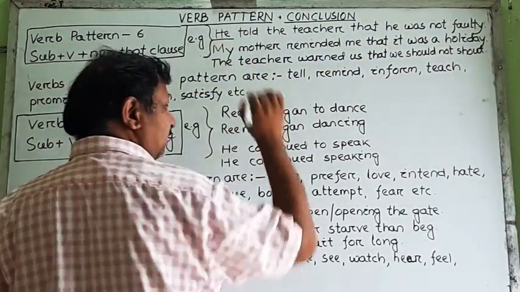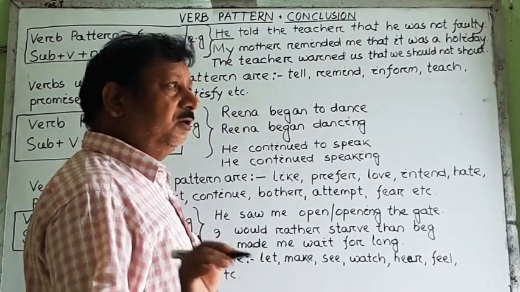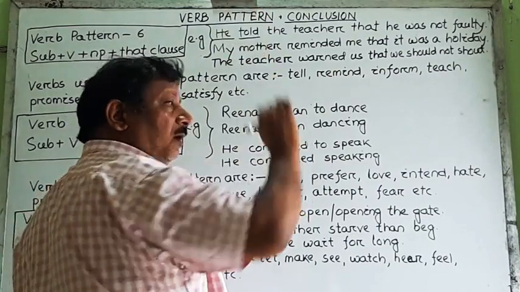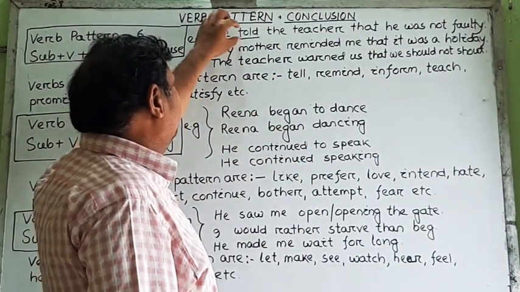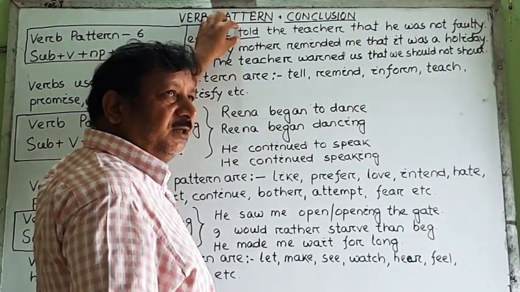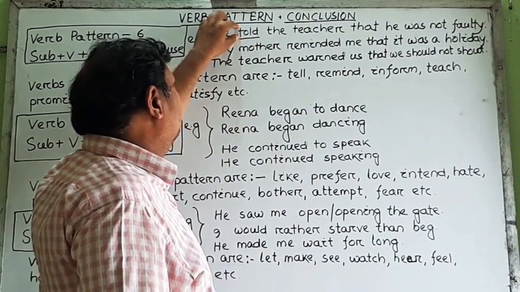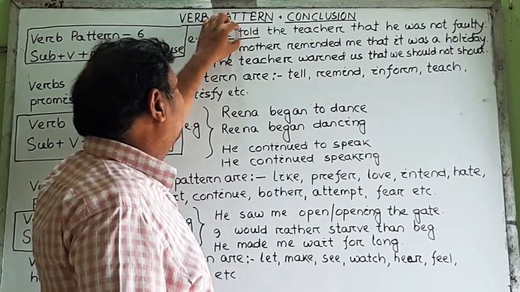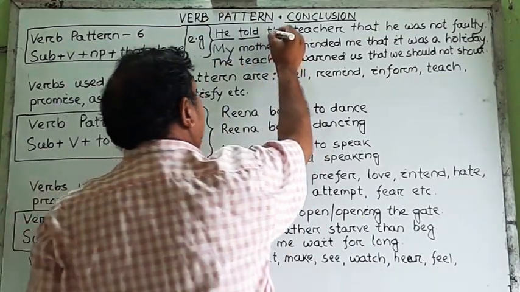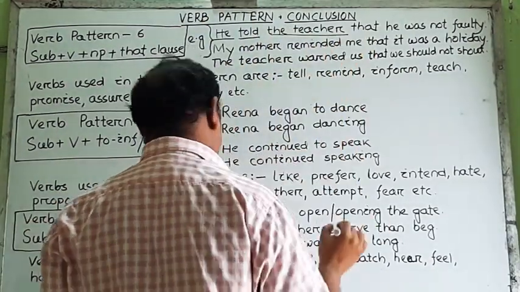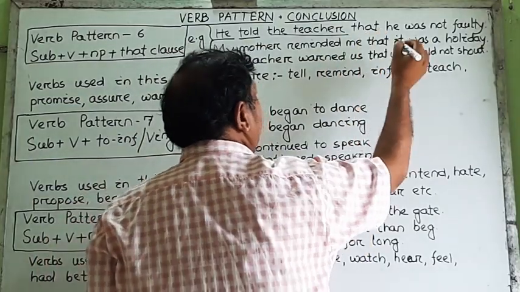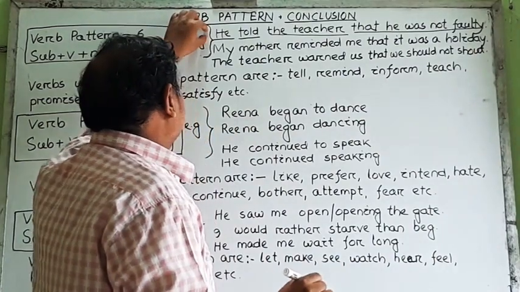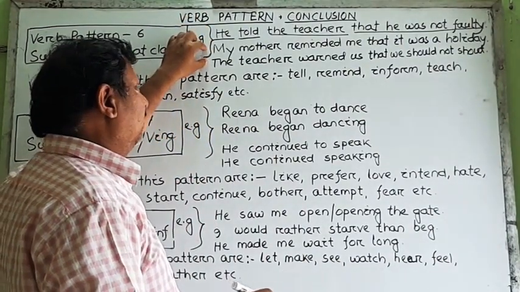Suppose he is the subject; instead of he, we can write any sort of names. Then this is the main verb, tell. As it is written in its past form, told, but its simple present form will be tell. Then the verb tell can take a noun phrase. This one is the noun phrase. And after the noun phrase, we can write the that clause. And exactly like this example, two other examples have been written here.